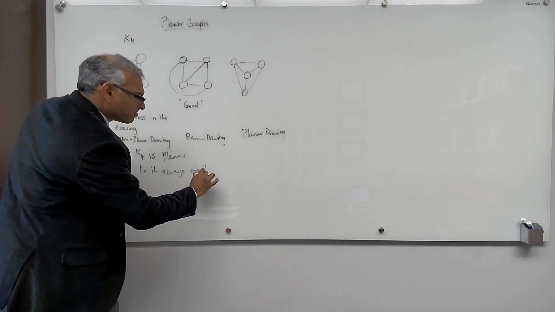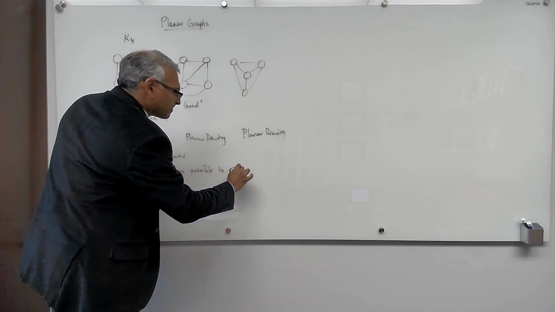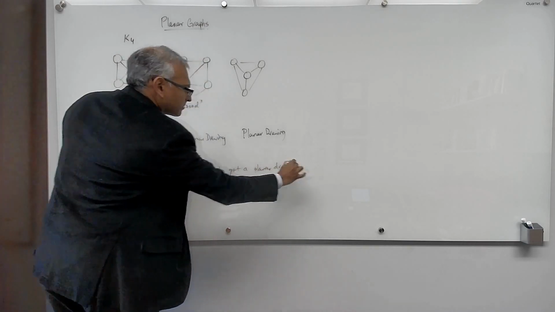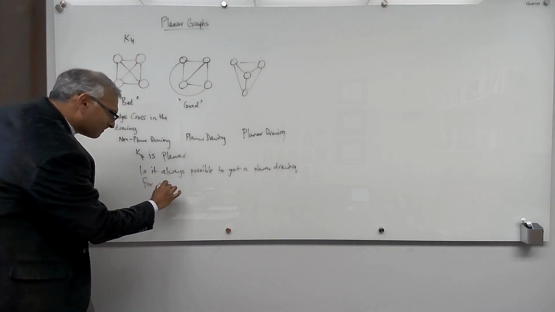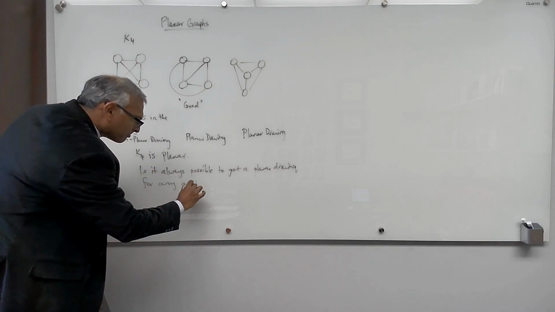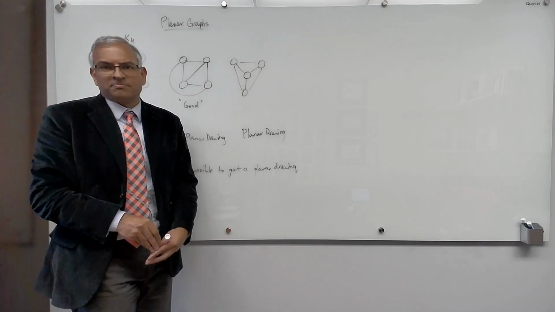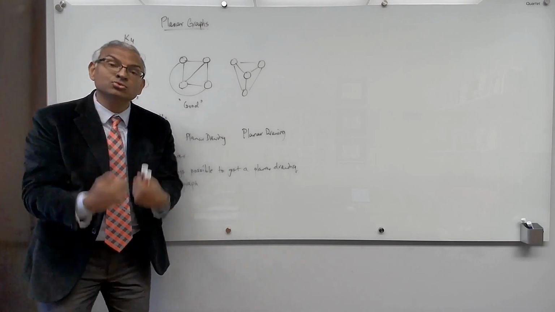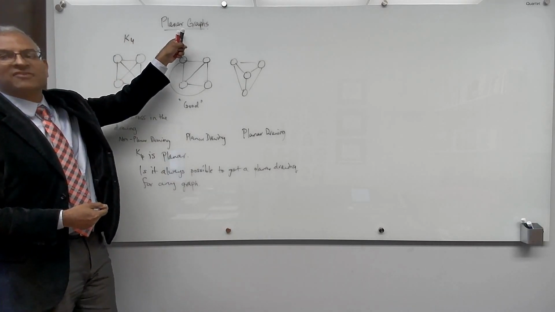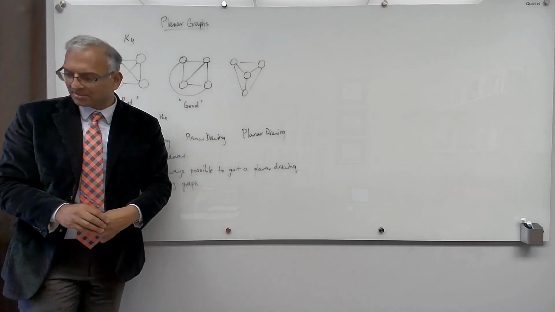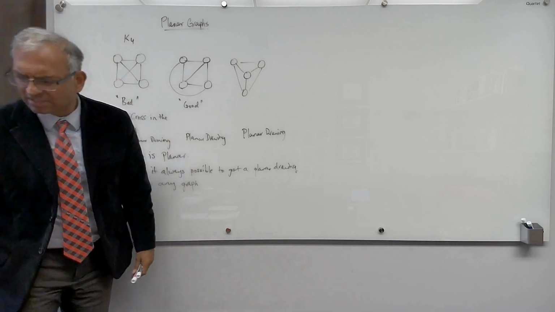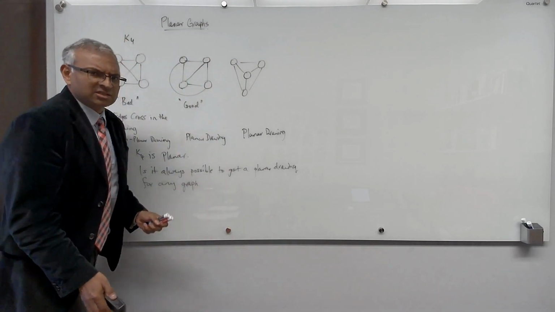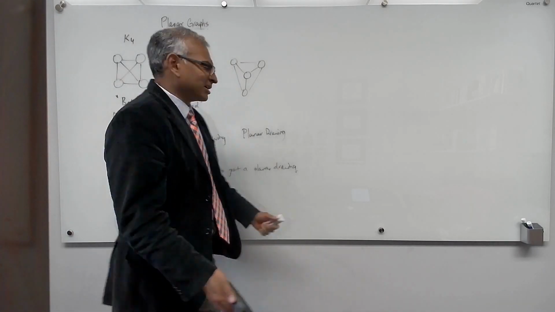And the question is, is it always possible to get a planar drawing for any graph? And the answer is no. So some graphs have planar drawings and some graphs do not. The graphs that do have planar drawings we call planar graphs, and we love planar graphs. They're sort of simple in some sense. They're clean, simple. And why do we really care? As computer scientists, for example, is there any reason to really care?